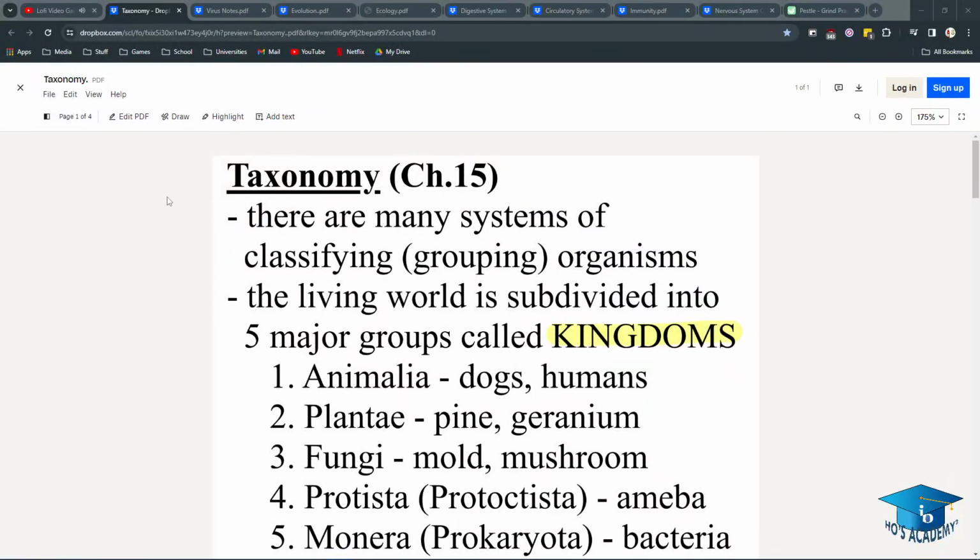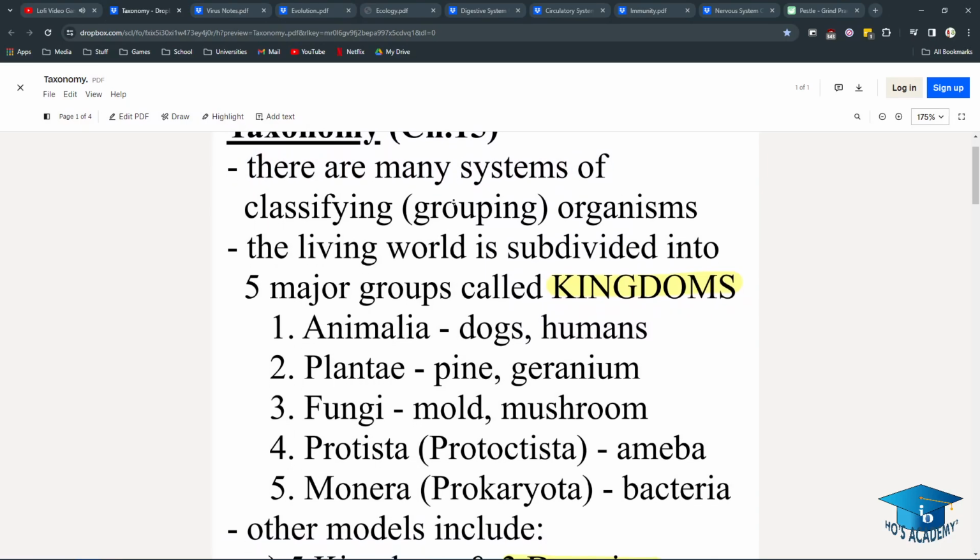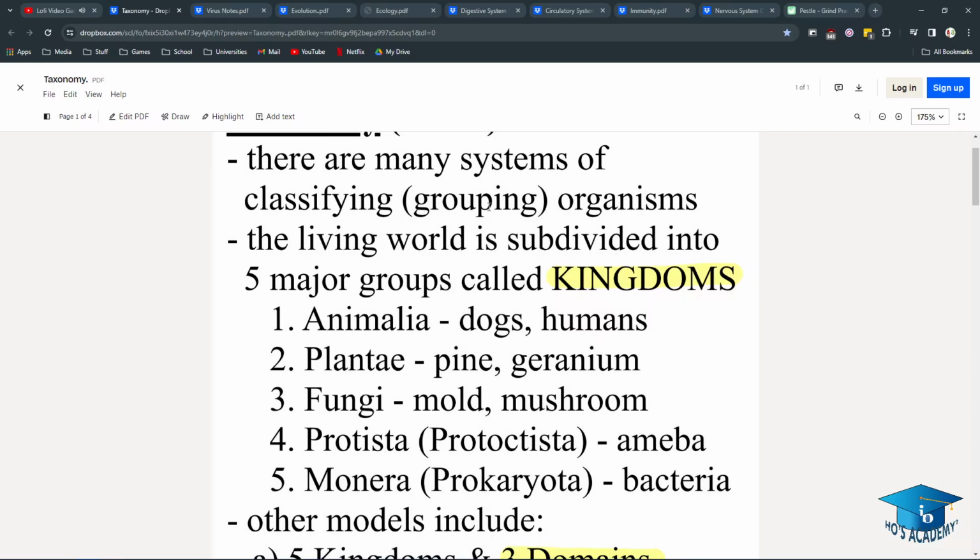Okay, taxonomy, probably the shortest unit, only because it's not that big of a deal, but it is important to understand because you're not going to understand if you see the names and you don't know what's going on. So, there are many systems of classifying or grouping organisms.